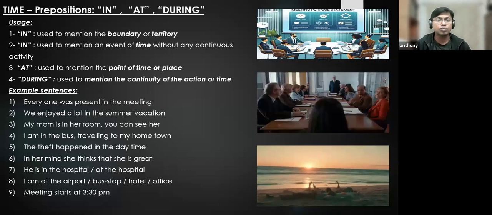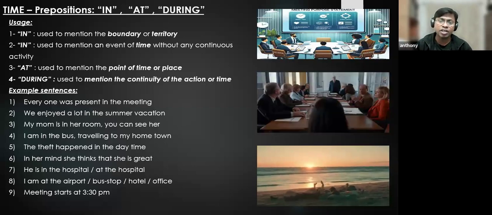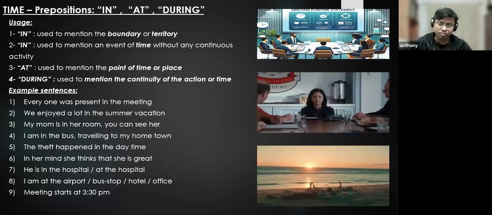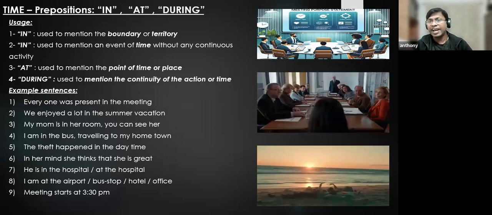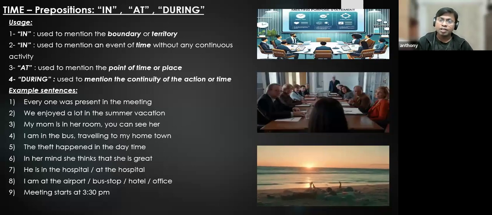Fine. So first one, in is used to mention boundary or territory. In the house, you are in the four walls, in the middle of the four walls. At the house, in the sense, you're talking about the point of place. So you're not talking about the four walls boundary when you say at the house. You're telling somebody the point of place, where you are exactly now. You are at your house, the point of place.